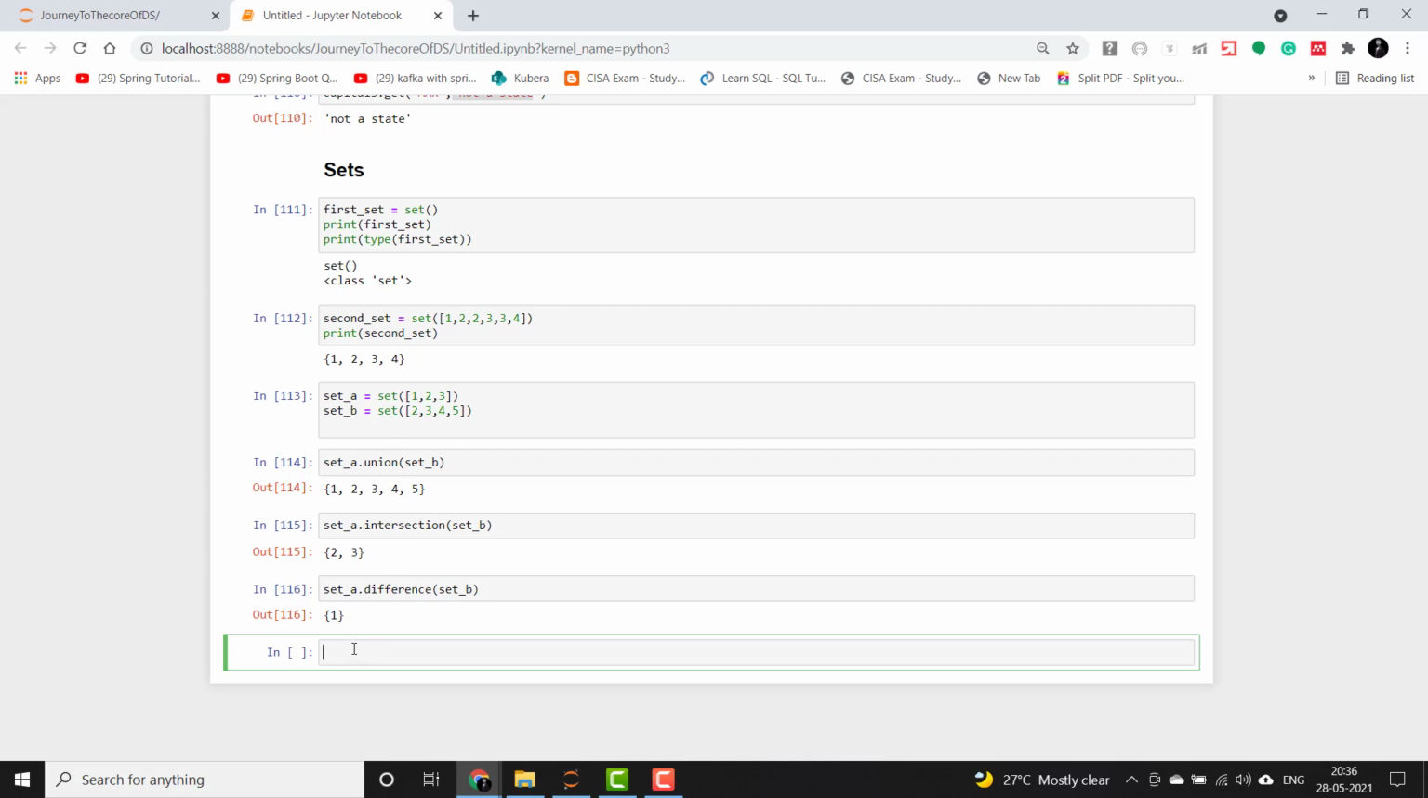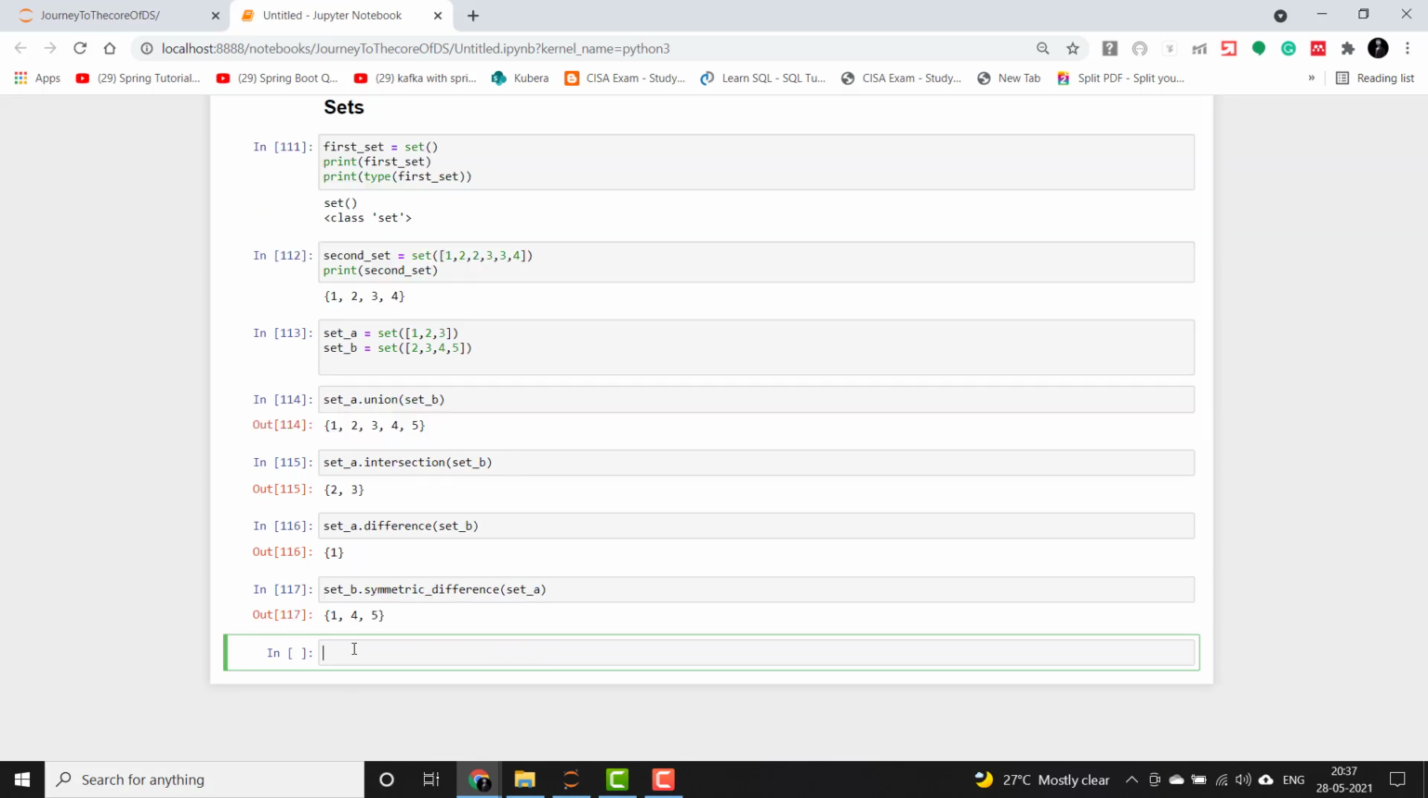Then there is something called symmetric difference. So we'll see that too. So set_b.symmetric_difference(set_a). Can you guys just guess what it does internally by looking at the values that it returns? If you already know, can you please comment below in the comment section? Or if you don't know, I'll tell you in a while.